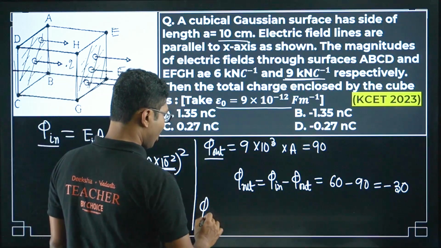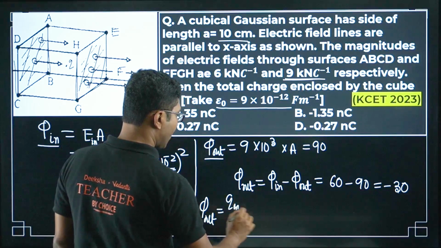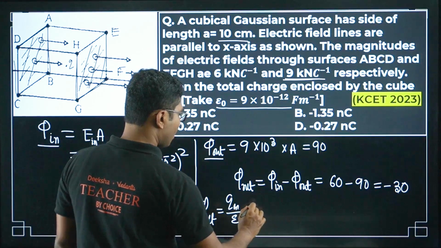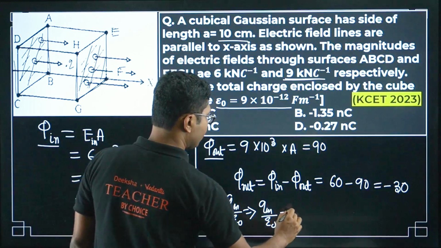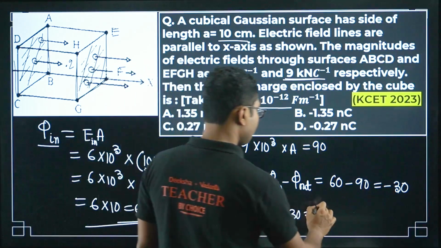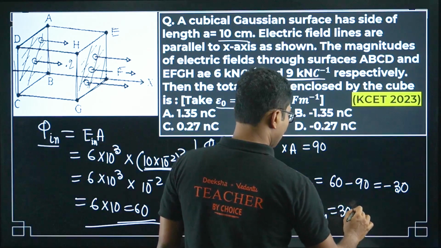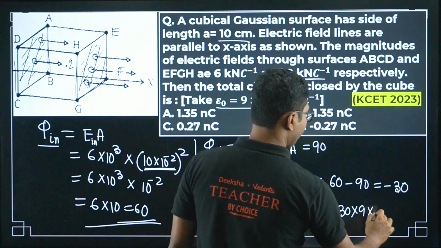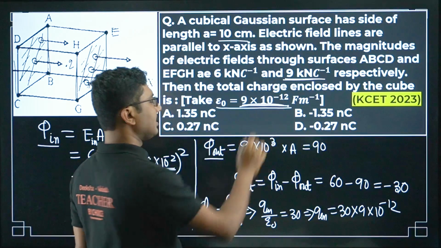From Gauss's law, net flux is equal to Q enclosed by epsilon naught, so Q enclosed equals 30 into 9 into 10 to the power of minus 12. This is the value of epsilon naught given in the question.